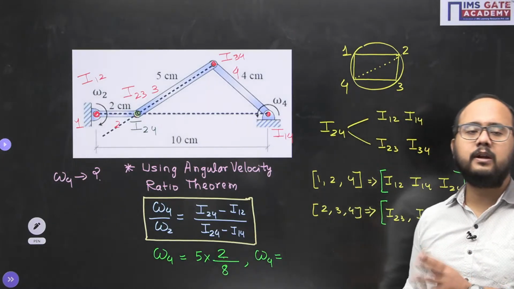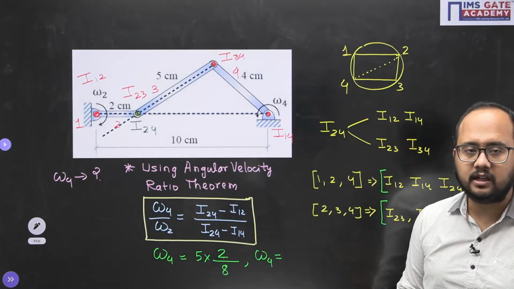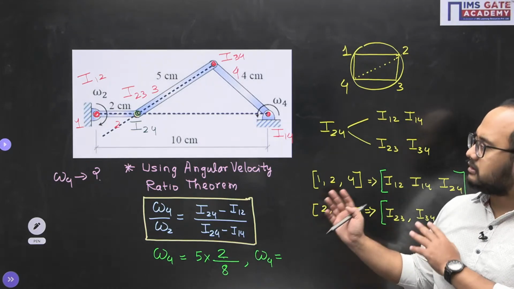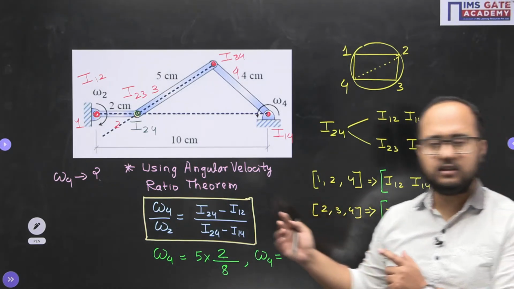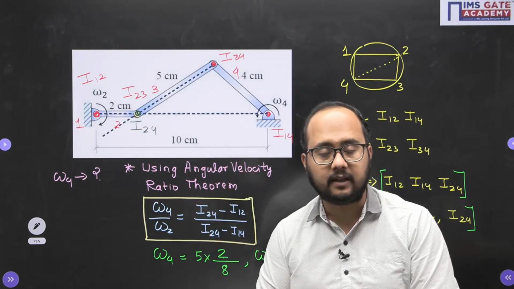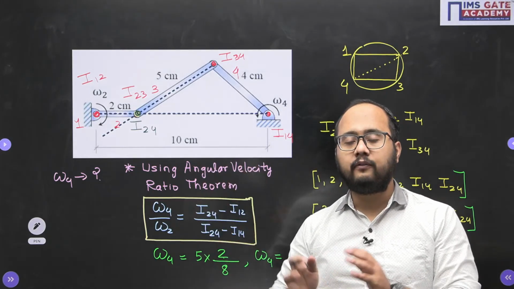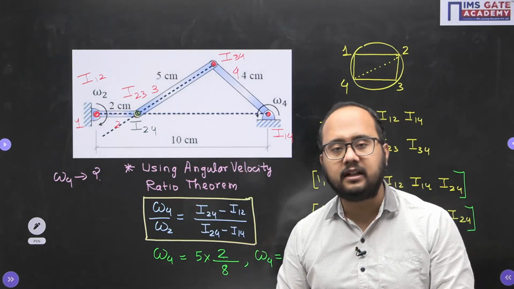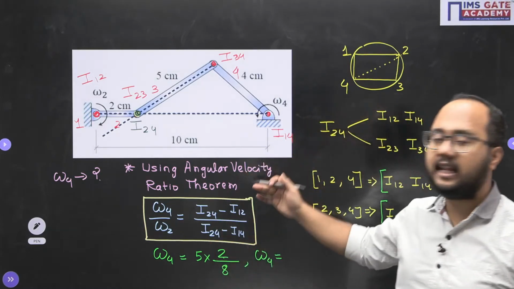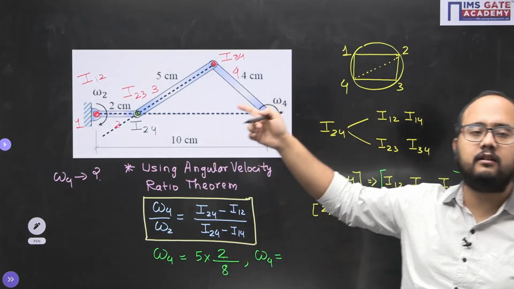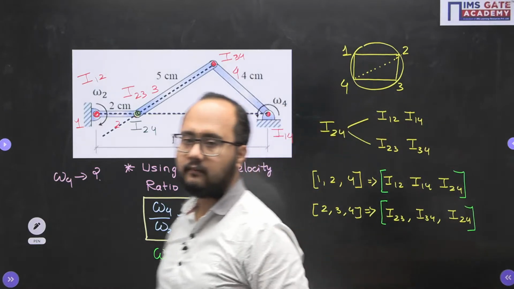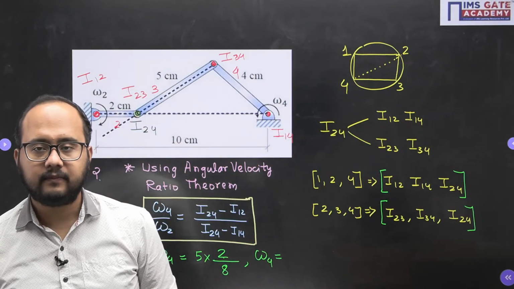Then you will get the answer from the velocity diagram. This is also a method, the I center method, in which the angular velocity ratio theorem is used. But if you are comfortable in locating I centers, this method will take less time compared to the velocity diagram method. Clear everyone? Is it clear?